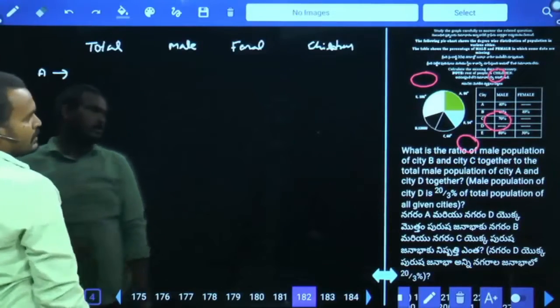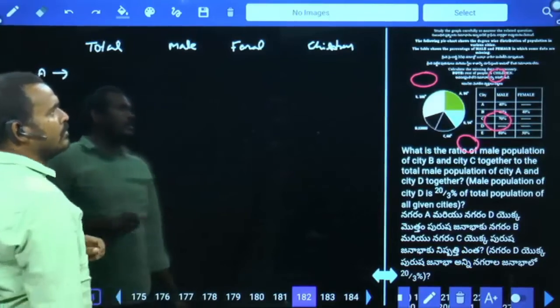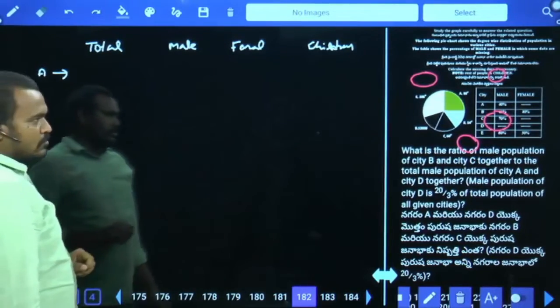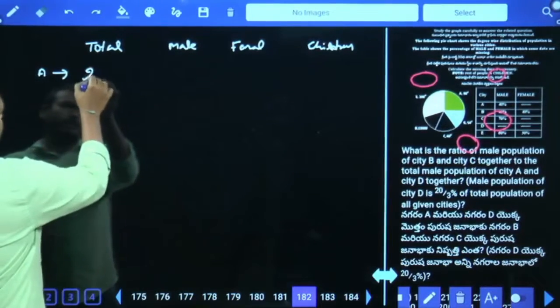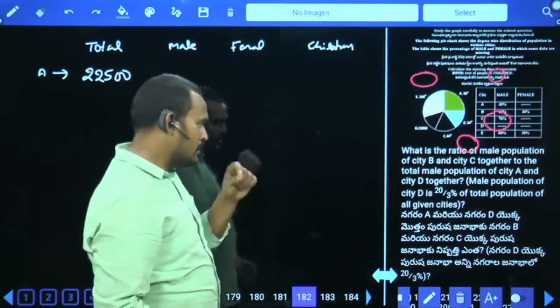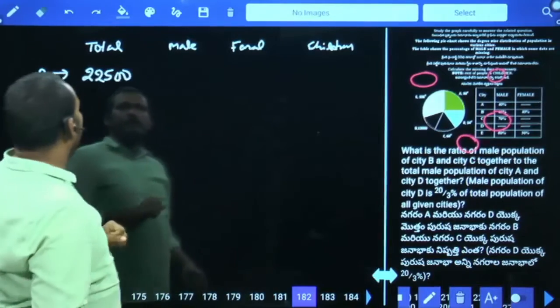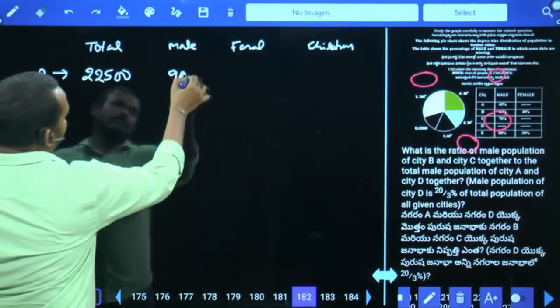Then 90 degrees equal to 90 into 250. It will be 1000 by 4. 1000 by 4 means it will be 90,000 by 4, which is 22,500. In that, males is how much percent? 40%. 40% of 22,500 means it will be 9,000 males.